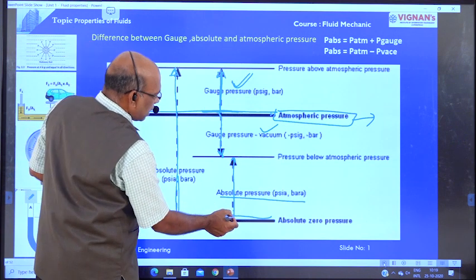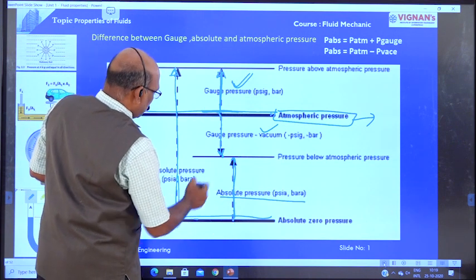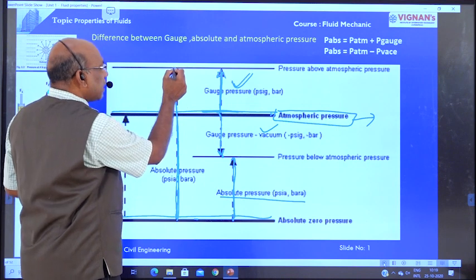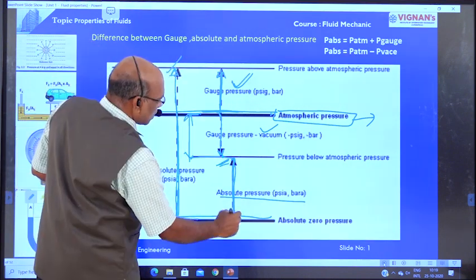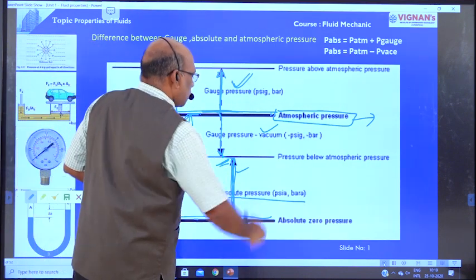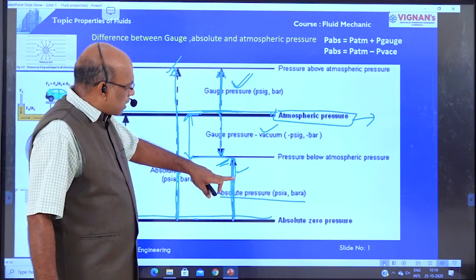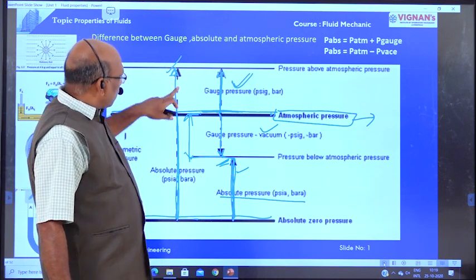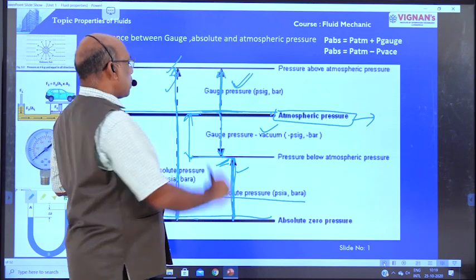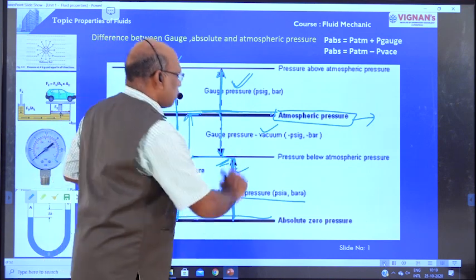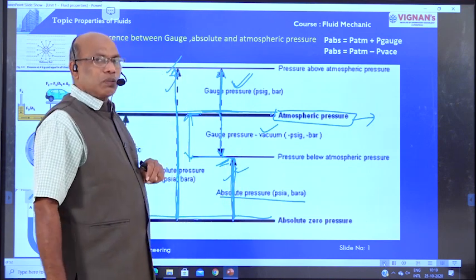And also here, this absolute pressure is more than the atmospheric pressure. This is the absolute pressure. This is below the atmospheric pressure. This absolute pressure is below the atmospheric pressure. This absolute pressure is above the atmospheric pressure. This absolute pressure is below atmospheric pressure.